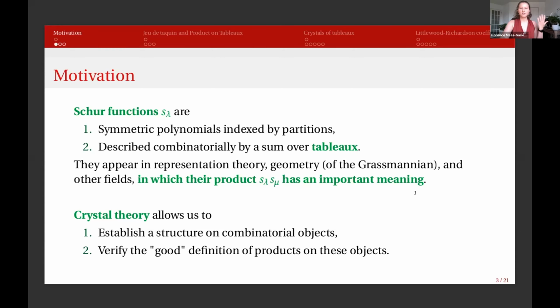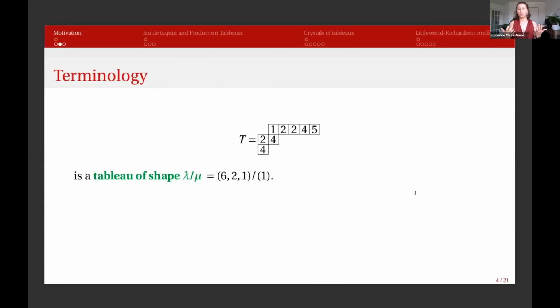So I'll be talking about tableaux throughout this talk. For me, a tableau is a semi-standard Young tableau that has a skew shape. If you don't know all of this terminology, just keep on with me. I have a bunch of boxes.